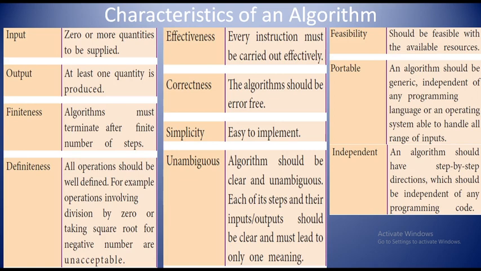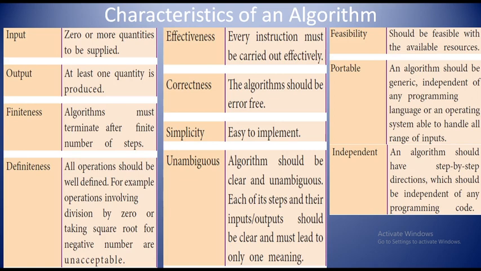And next one is definiteness. All operations should be well defined. Within an algorithm, all the operations should be well defined. That is what definiteness is. Each and every step has to be defined very well. For example, operations involving division by 0 or taking the square root of a negative number are unacceptable.